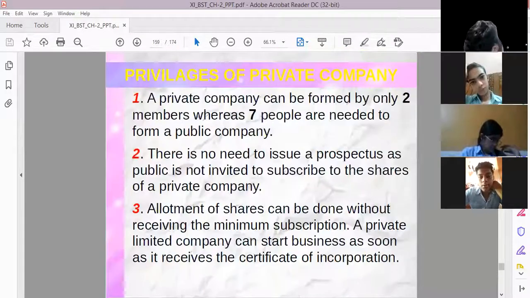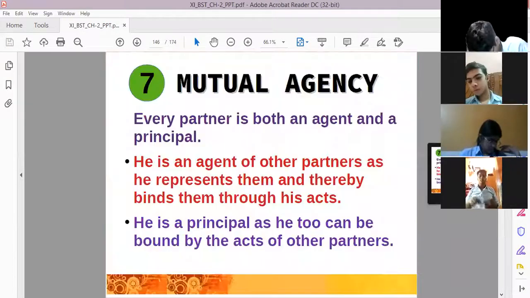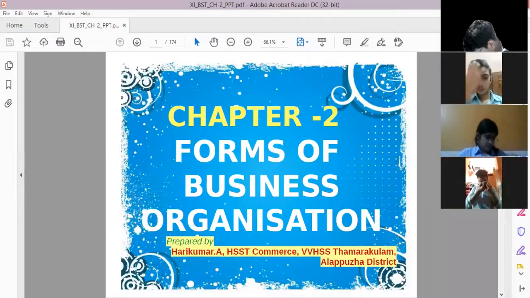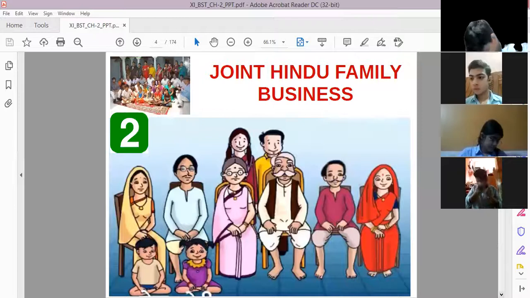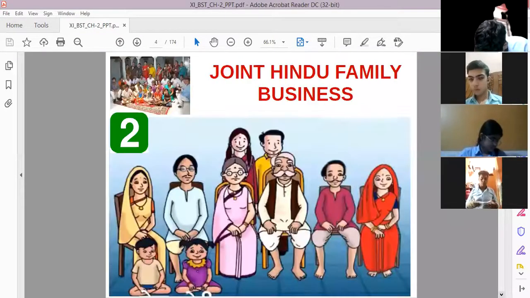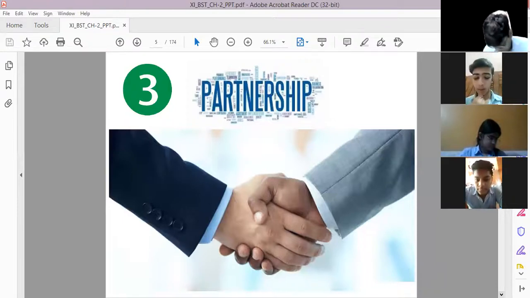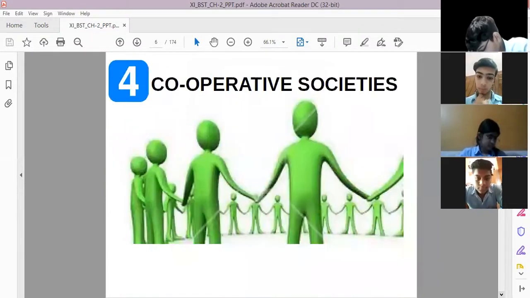Where we have already covered the different forms of business organization, जिसमें हमने already different forms of business organizations पढ़ लिए हैं. Like we have already covered the sole proprietorship, the first form of business organization. Then we have studied the joint Hindu family business, HUF, which is the second form of business organization. Third, we have covered the partnership, where two or more people participate in the decision making by forming the partnership business.